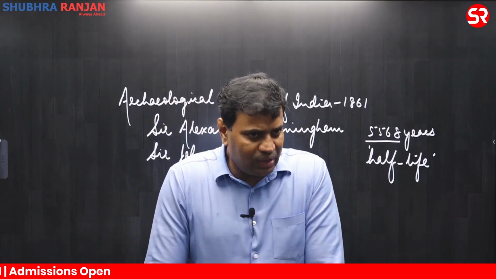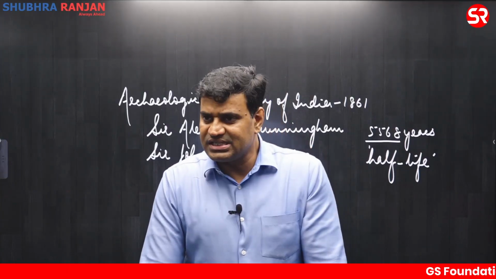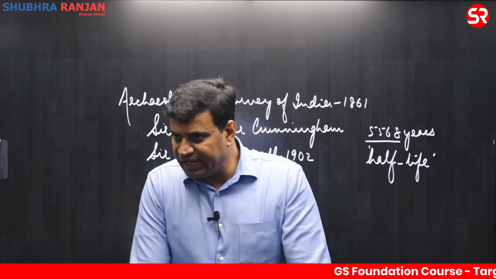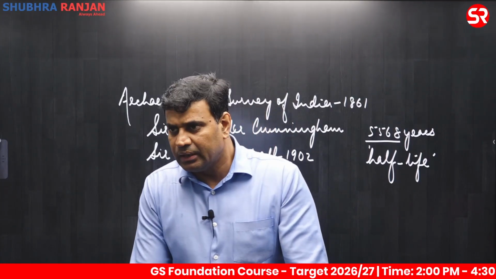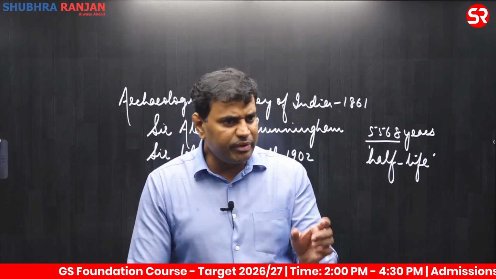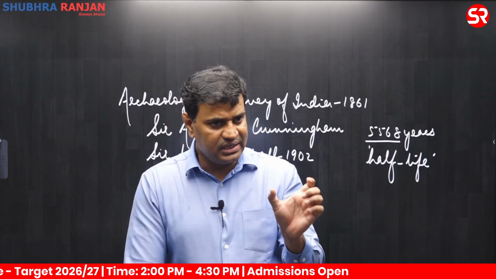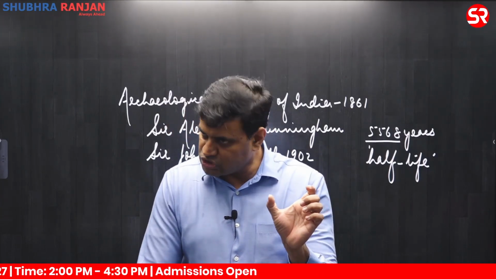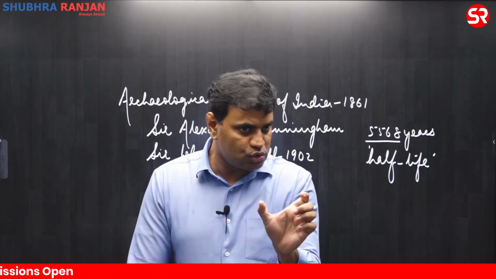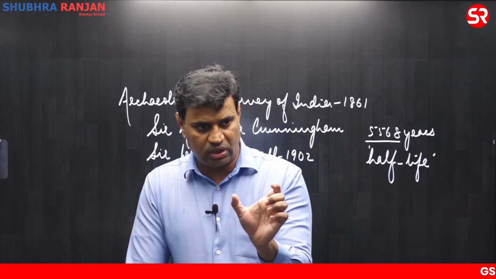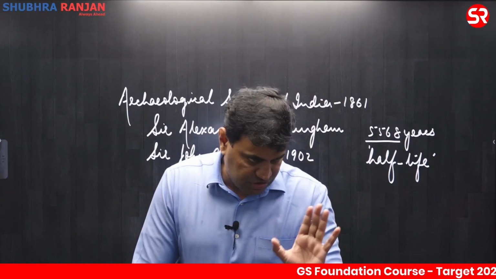Ashokan inscriptions are broadly divided into three categories: 14 major rock edicts, 14 minor rock edicts, and 7 pillar edicts. We'll come to this. They are the most important source to know about the greatest ruler of India, that is Ashok. Inscriptions or epigraphy. Right, first of all, next paragraph.